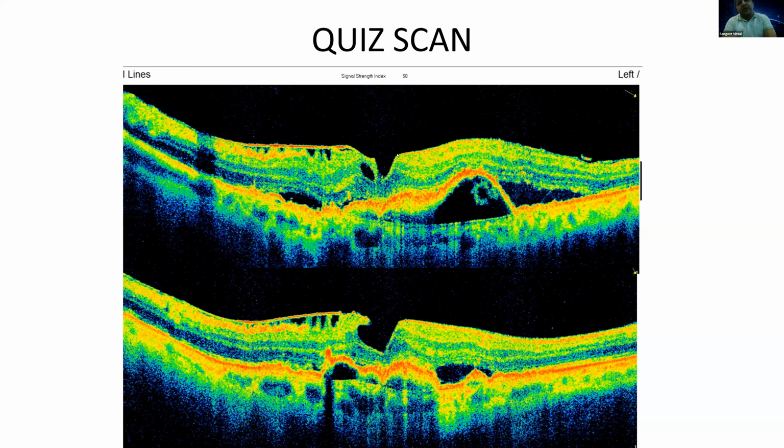You see a pseudo hole in the above scan, whereas a lamellar type of extension in the lower scan. And then you see that in the overall retina there is some intraretinal fluid on both sides of this PED, indicating exudation into the retina now. So this is a CNVM combined with the epiretinal membrane. Diagnosis will be exudative AMD plus epiretinal membrane, and you have to then treat accordingly.